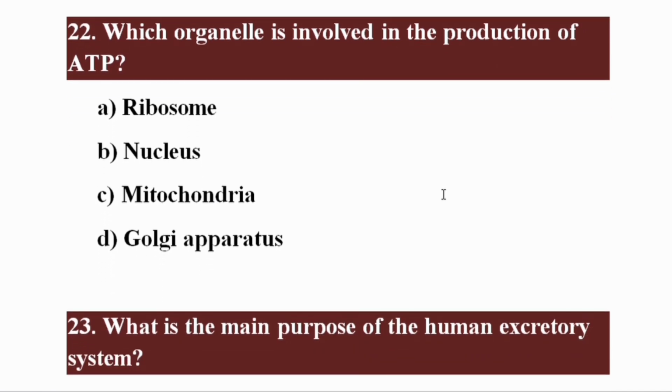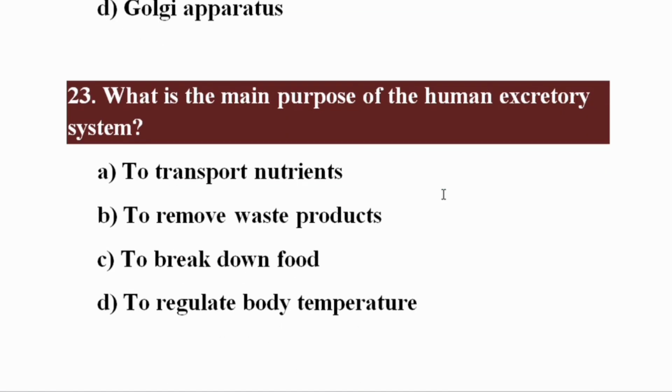Which organelle is involved in the production of ATP? The right option is Charlie. Mitochondria. It is also known as the powerhouse of cell.